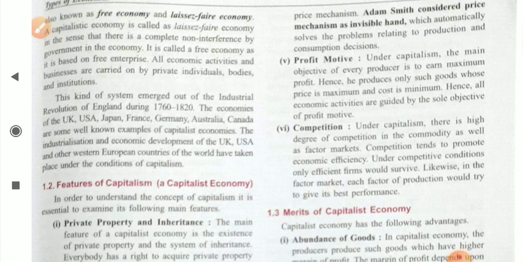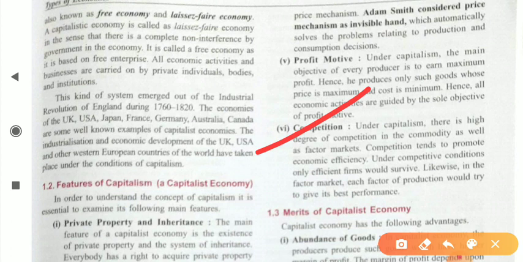The last one is competition. As we all know, there are many private organizations producing different types of goods and services, fulfilling the needs of the customer. So there is always competition in this capitalist economy. Under capitalism there is a high degree of competition in the commodity as well as factor markets. Competition promotes economic efficiency. Under competitive conditions, only efficient firms would survive. Likewise, in the factor market, each factor of production would try to give its best performance.